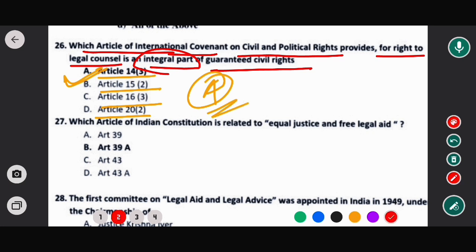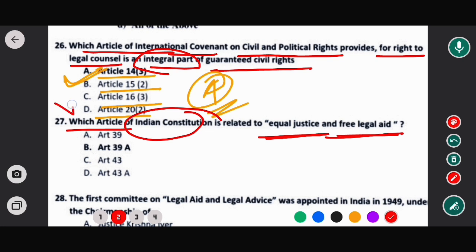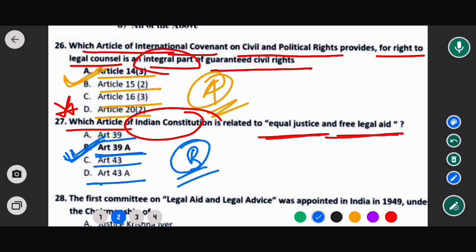Now moving to the next question: which article of the Indian Constitution is related to equal justice and free legal aid? This is a very important question. The options are Article 39, Article 39A, Article 43 and Article 43A. In this case, option B, that means Article 39A, would be the correct answer.